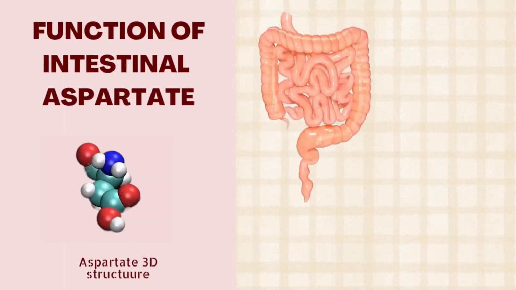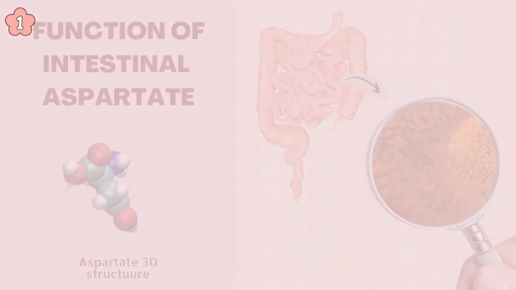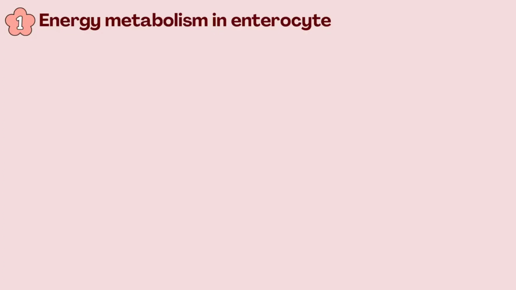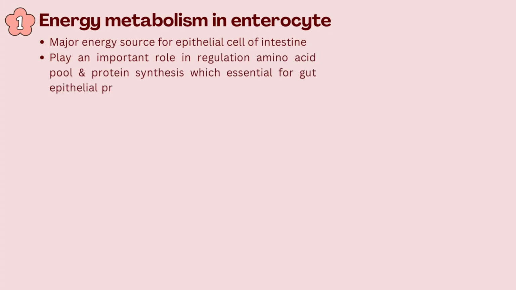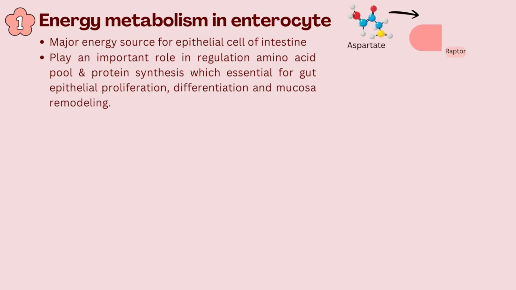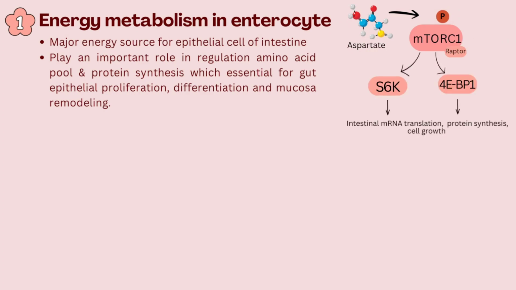The functions of intestinal aspartate. The first function is energy metabolism in the enterocyte. It is a major energy source for epithelial cells of the intestine. It plays an important role in regulating the amino acid pool and protein synthesis. For example, aspartate is involved in the mTORC1 pathway for intestinal mRNA translation, protein synthesis, and cell growth.